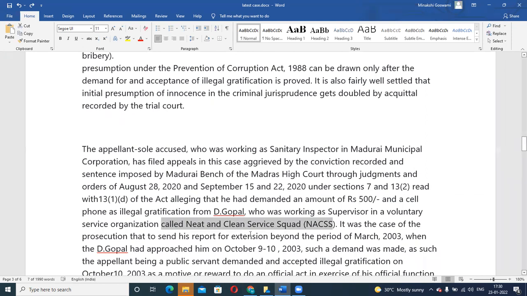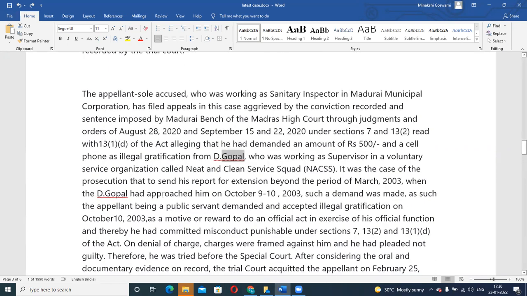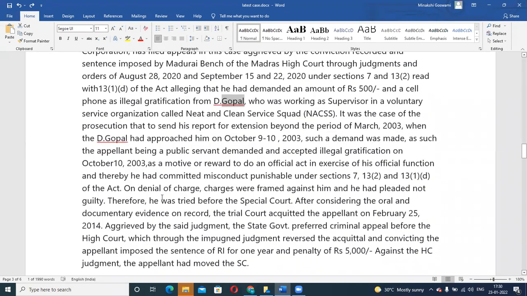So there was some sort of delay from their side and they wanted an extension. Okay, and for that extension, this supervisor approached this sanitary inspector in Madurai Municipal Corporation, and then he said that from this person, D. Gopal, the sanitary inspector had asked for illegal gratification, 500 rupees plus a cell phone. When he approached him, he had demanded it as a motive to exercise official function. So the case was filed under the Prevention of